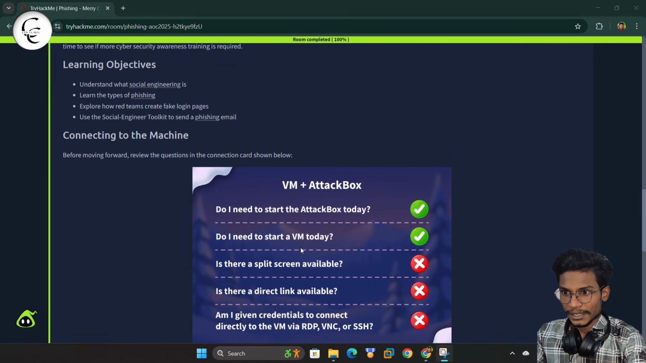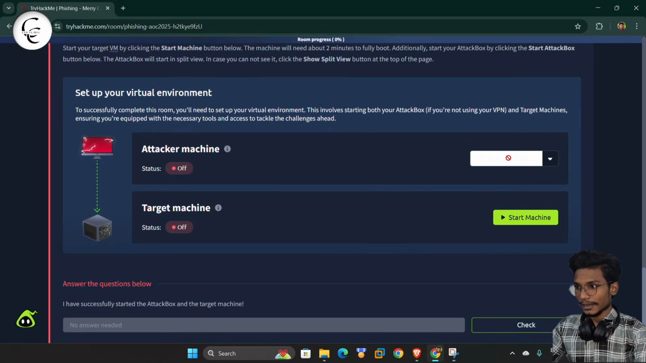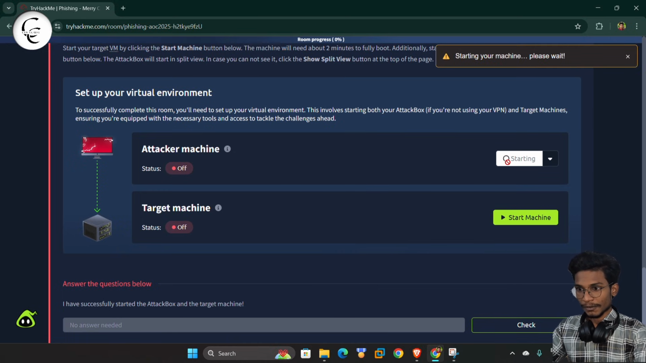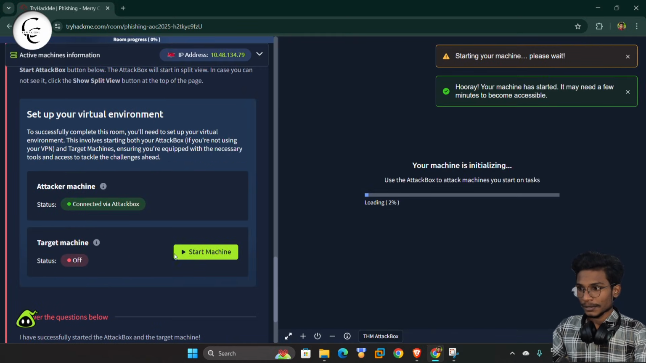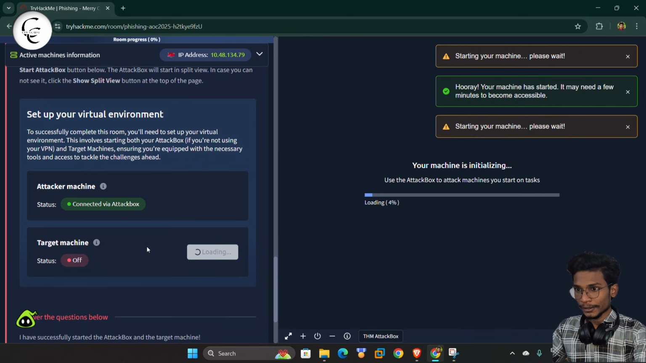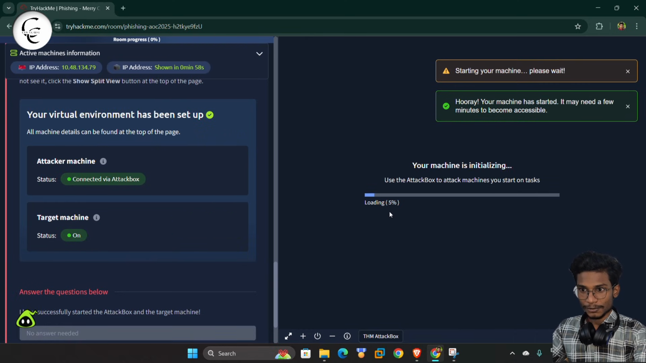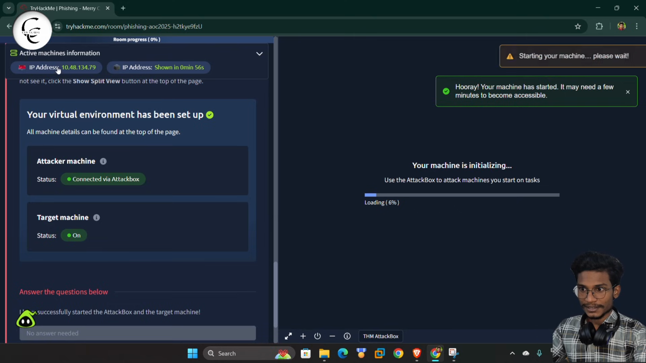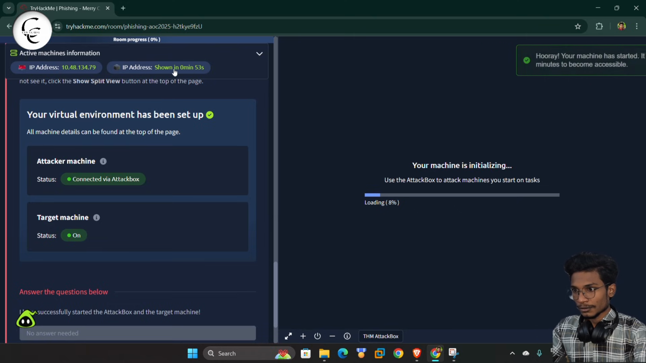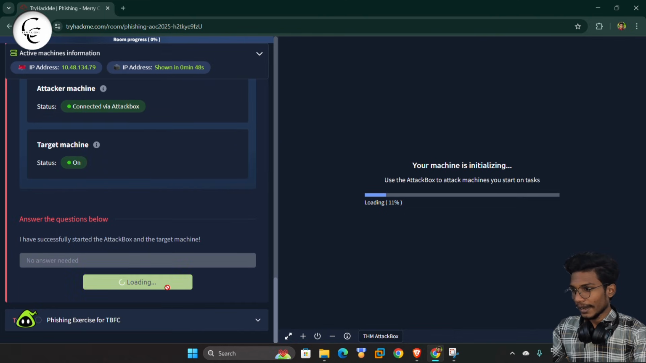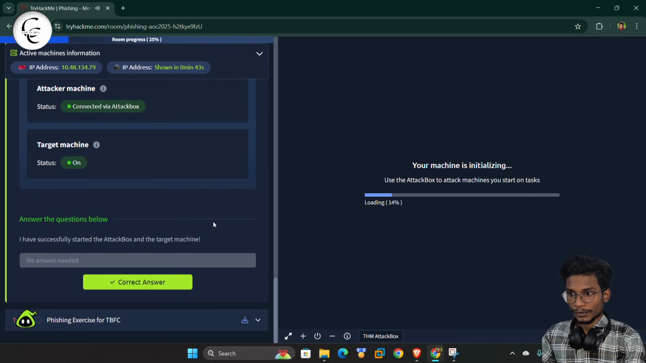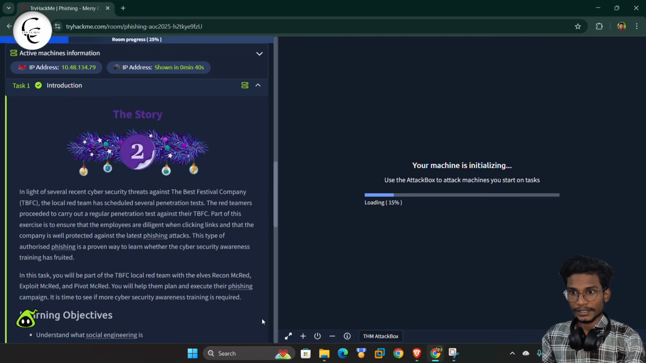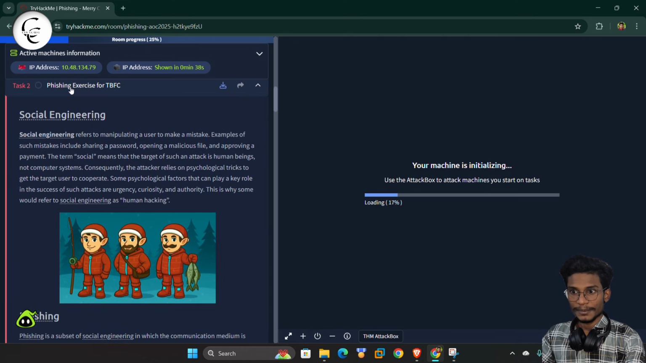So guys, here we have the connecting to phishing techniques. So we can connect to our attack box and VM. Guys, now let's start the attack machine, and here we can start the target machine also. So these both are loading and will be set in a few seconds, so we can wait. Here we have the IP addresses. So yes, this is taking some time, so we can give a check. And so we can move to task 2, and here we have the task 2 phishing exercise for TVFC.